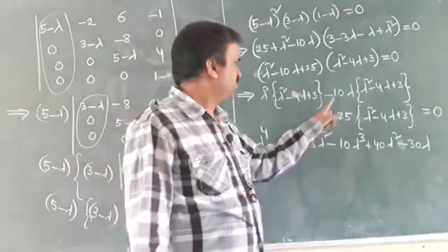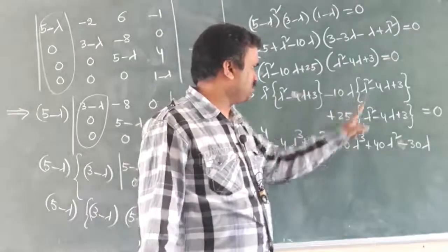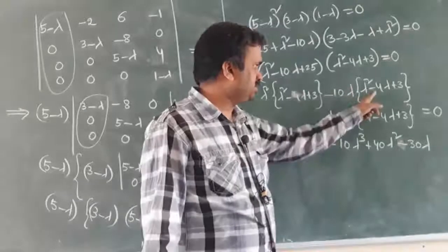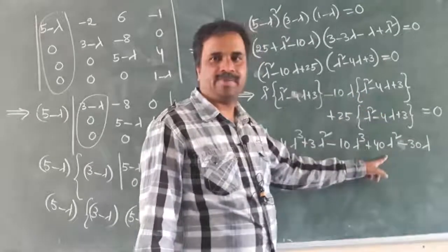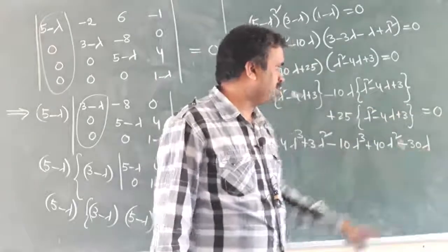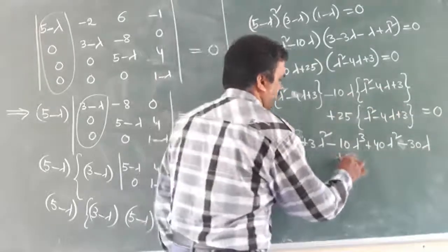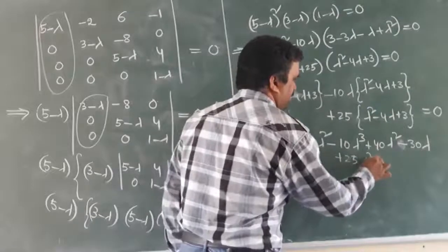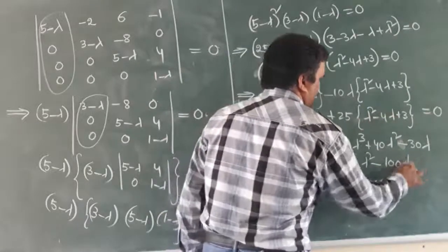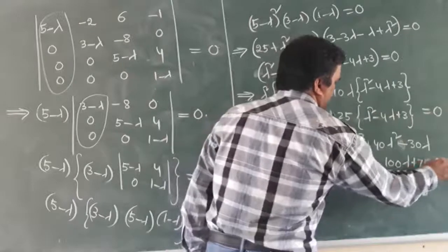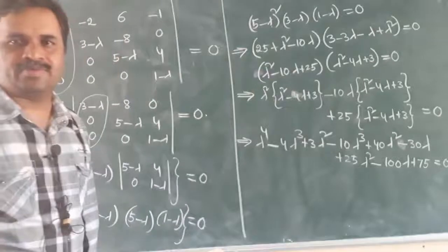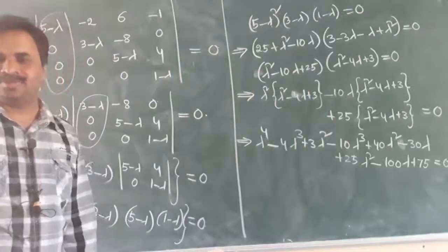Second term, minus 10 lambda into lambda square, minus 10 lambda cube; minus into minus 4, plus 10 into 4 is 40 lambda square; minus 10 into 3 is minus 30 lambda; plus 25 lambda square, minus 25 into 4 is 100 lambda, plus 25 into 3 is 75, equal to 0. Come, copy it.